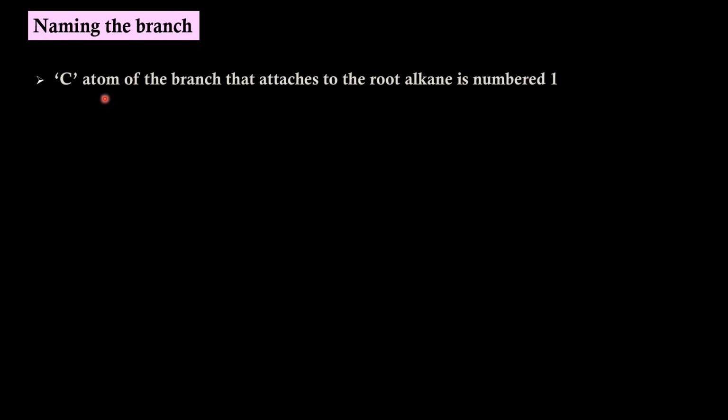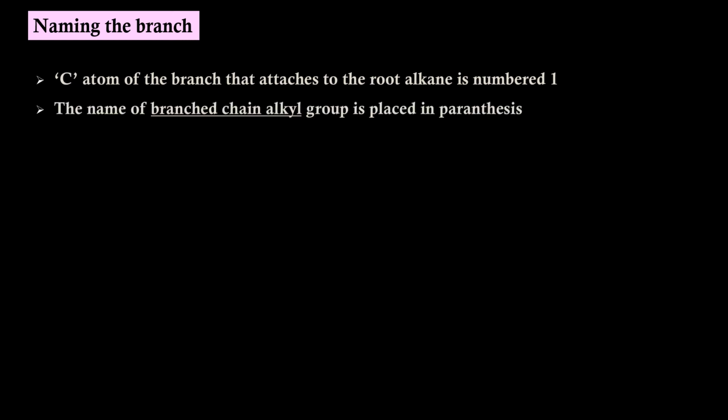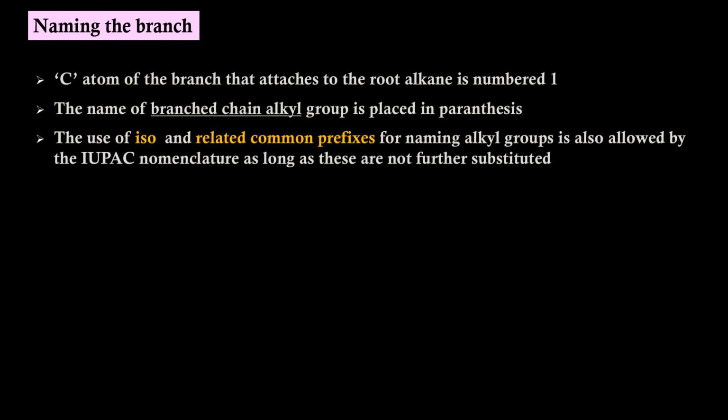Next is naming the branch. The carbon atom of the branch that attaches to the root alkane is numbered 1. The name of a branched chain alkyl group is placed in parentheses, meaning brackets. This applies only when the name of the branched chain is complex. Use of iso and related common prefixes for naming the alkyl group is also allowed by IUPAC nomenclature as long as these are not further substituted.